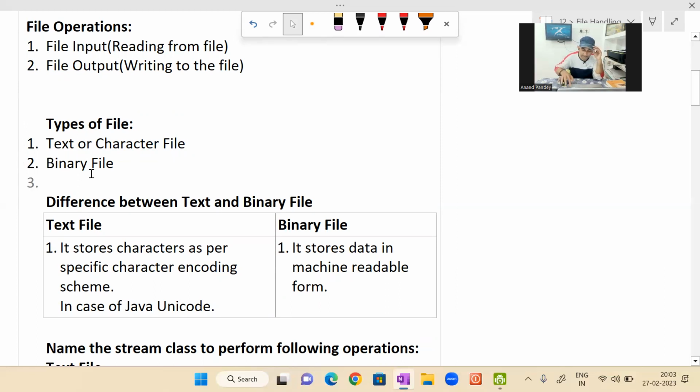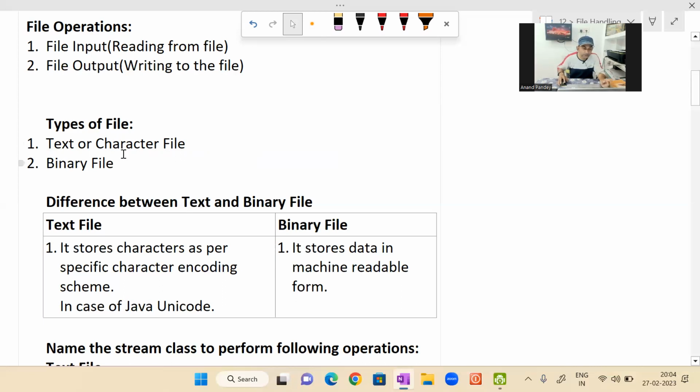And second is binary file. Binary file means here the data will be stored into machine readable language, means that cannot be read by the human beings. If you will try to open such files, you cannot read it. I will show you that file also, I will create and I will show you.